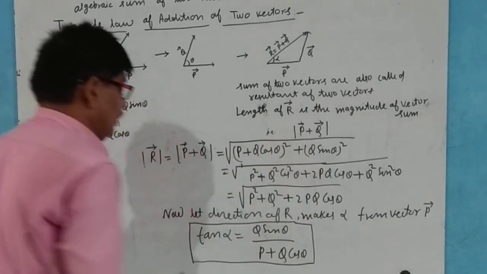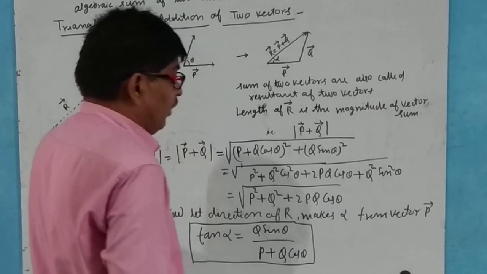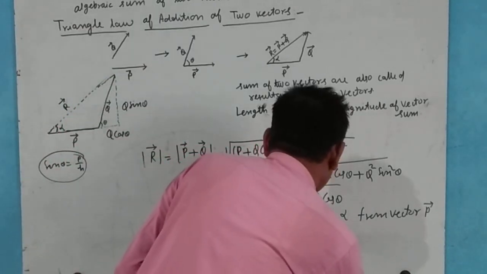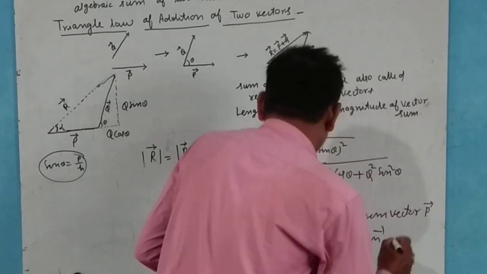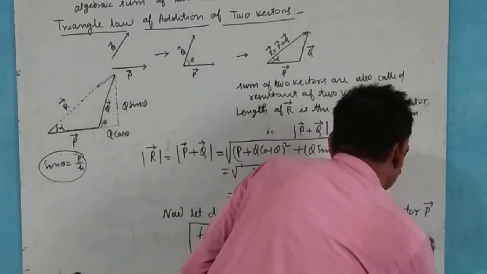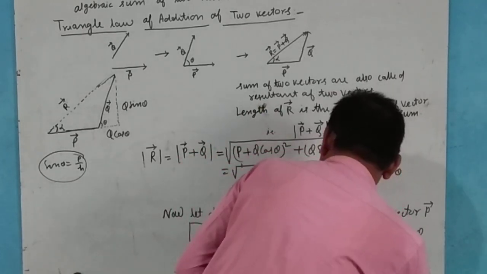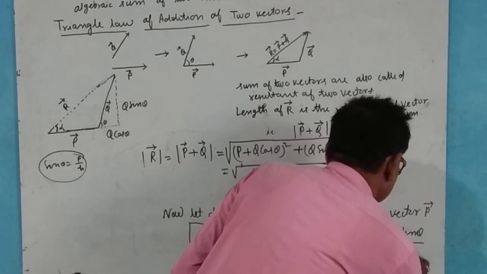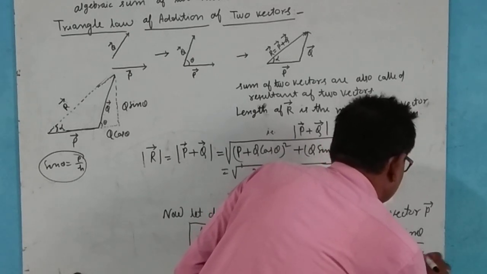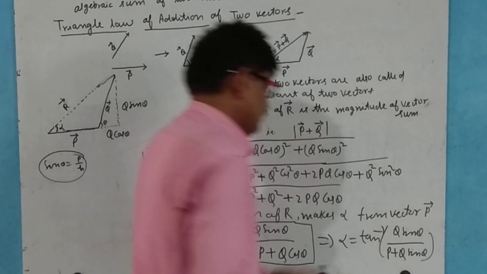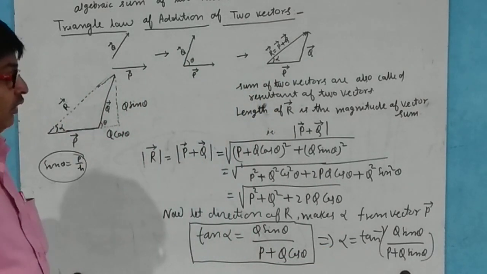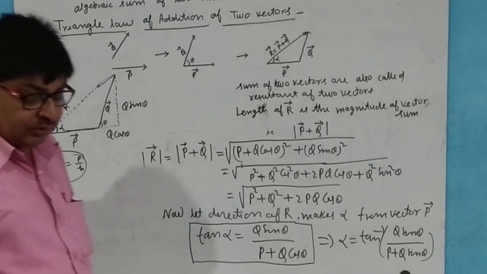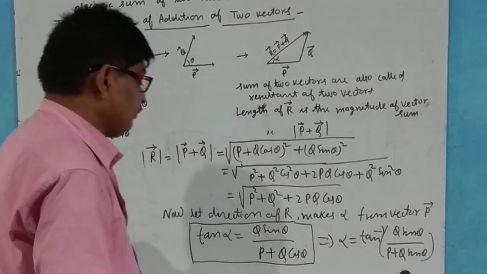It can also be written as alpha equal to tan inverse of Q sin theta divided by P plus Q cos theta. With the help of this, we calculate the alpha. Now we discuss some examples.